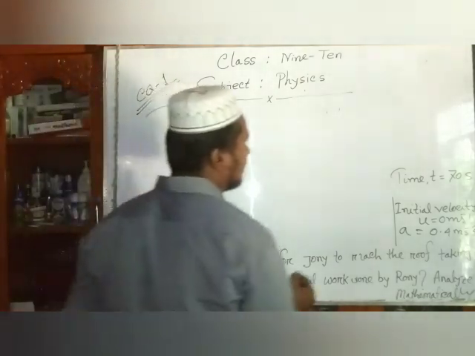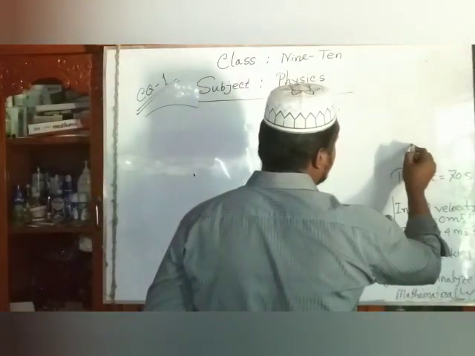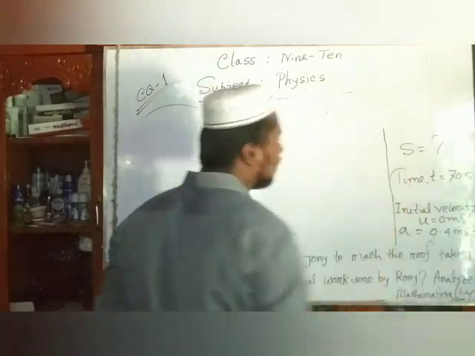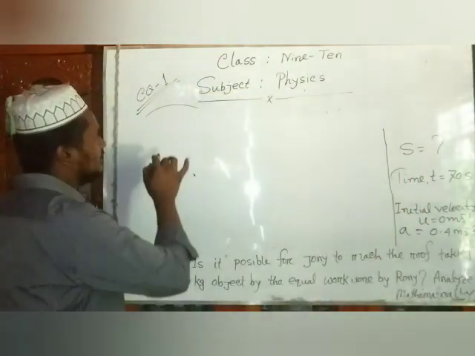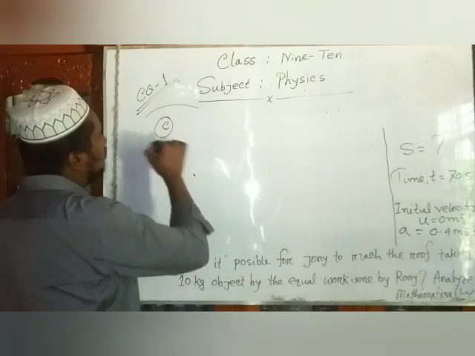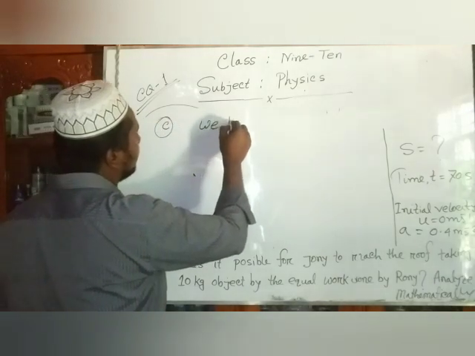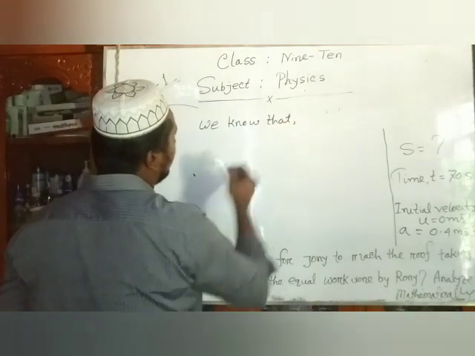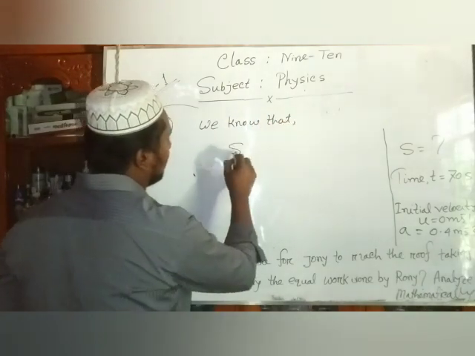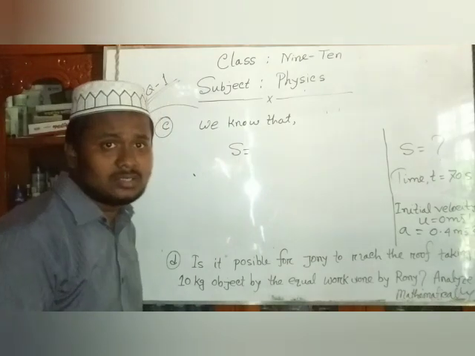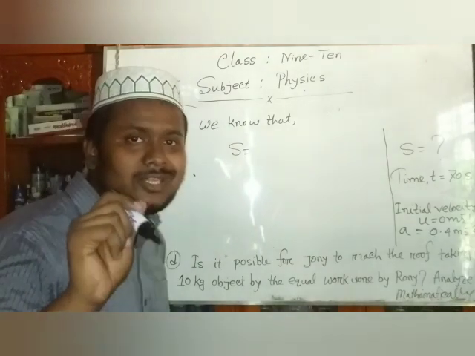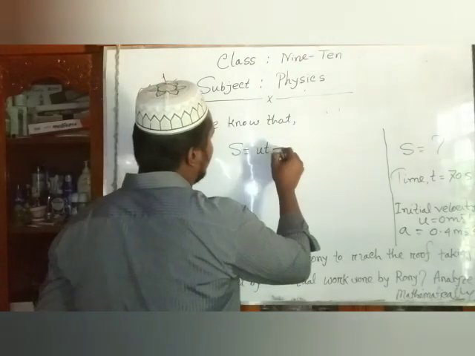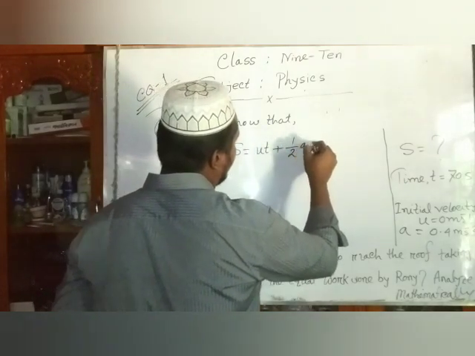Dear students, the question is, what is the distance? That means displacement or distance S equal what? Dear students, what is the formula? For C type, we know the formula: S equal ut plus half a t square.